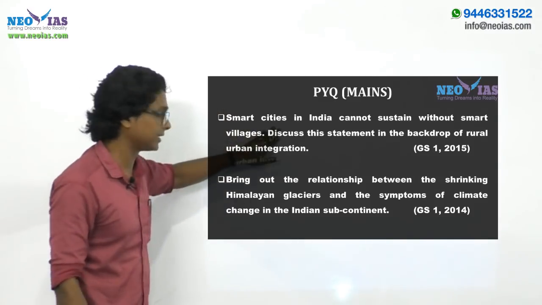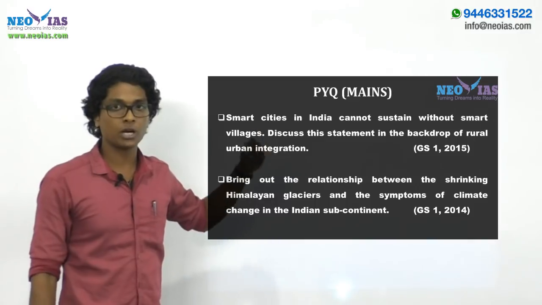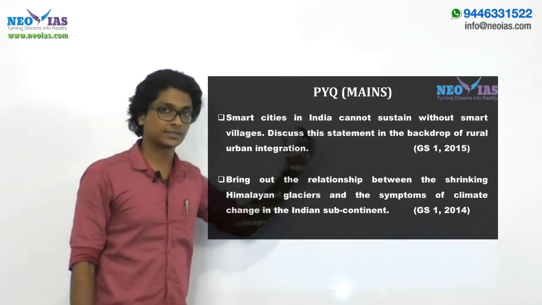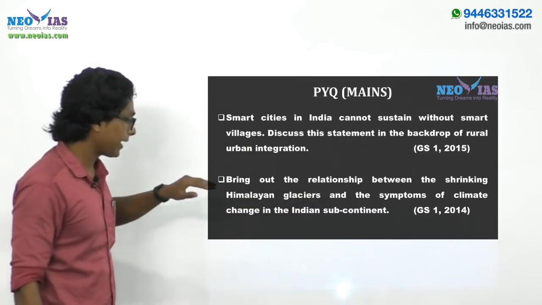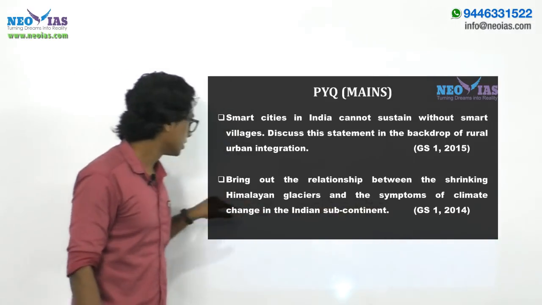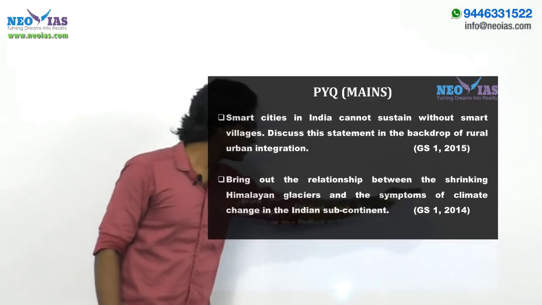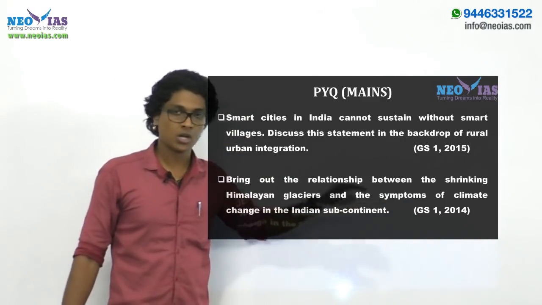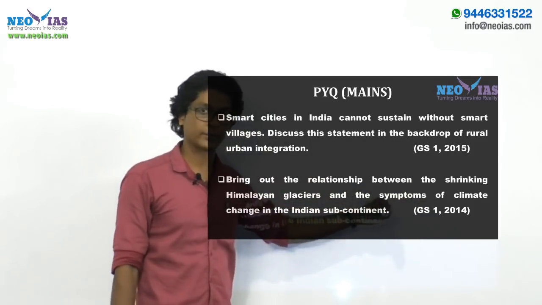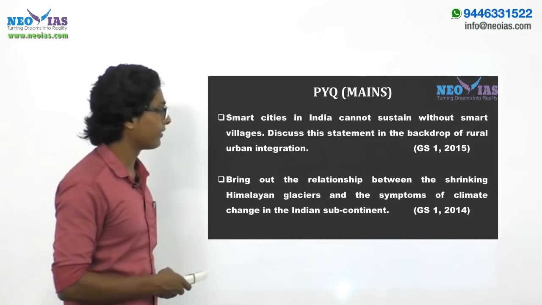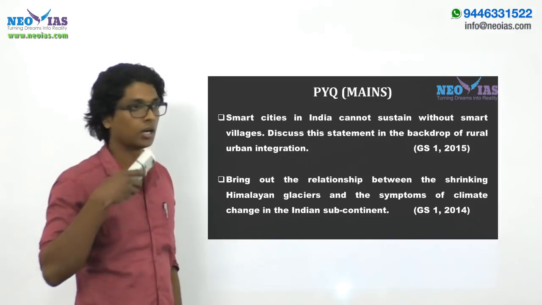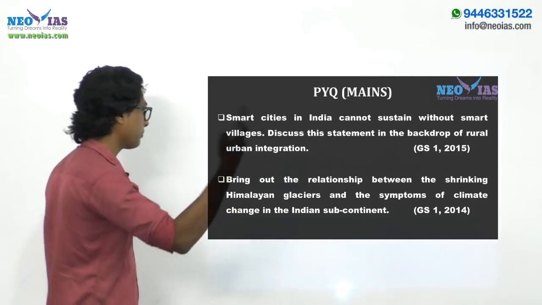So in this question, the smart cities, as I said, the smart city program is one of the government initiatives in that regard, to make these cities sustainable. Now again from GS1, the question is: bring out the relationship between shrinking Himalayan glaciers and the symptoms of climate change in the Indian subcontinent. In that part, we have discussed the symptoms of climate change, which can be used here, like increasing rainfall events, changes in annual mean temperature or maximum and minimum temperatures, or variation in rainfall. Such things can be seen as the symptoms, right?